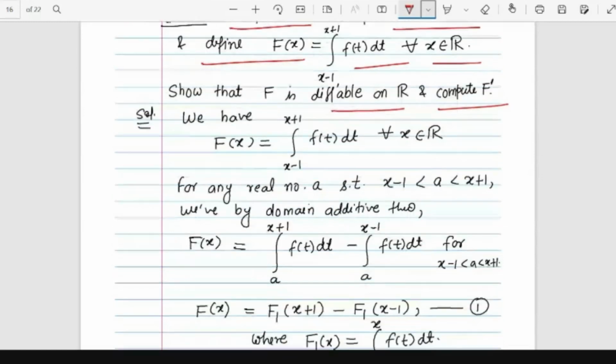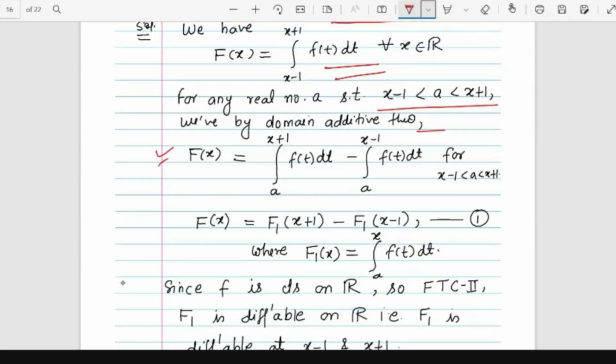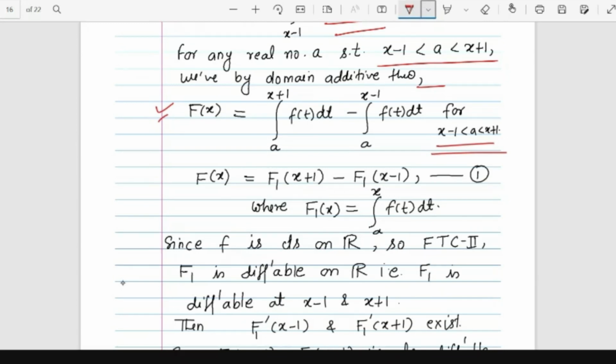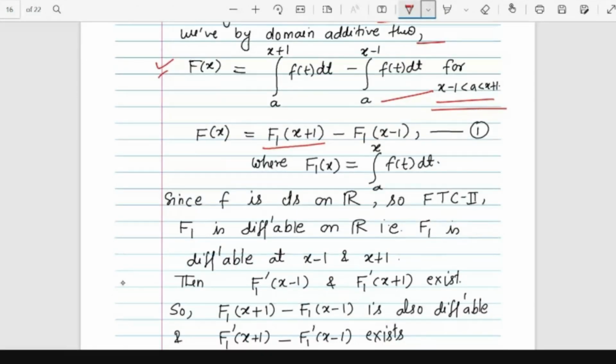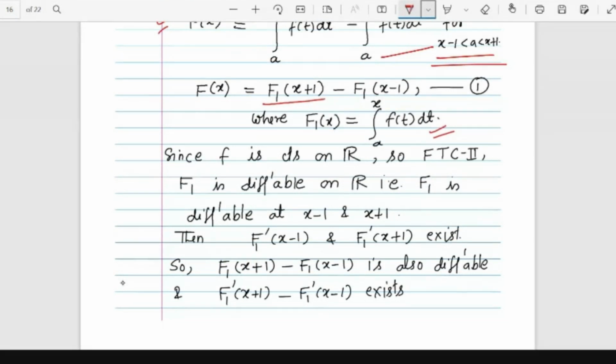So first of all, what is your function? Given the integral function capital F(x) as the integral from x minus 1 to x plus 1 of f(t) dt. For any real number a, by the domain additive theorem, you can write it as the integral from a to x plus 1 minus the integral from a to x minus 1 of f(t) dt. Now this is an integral function. Let us call it F1 at x plus 1 and F1 at x minus 1. So now this is a difference of two integral functions, where F1 is the integral function, and x can be anything: here x is x plus 1, here x is x minus 1.